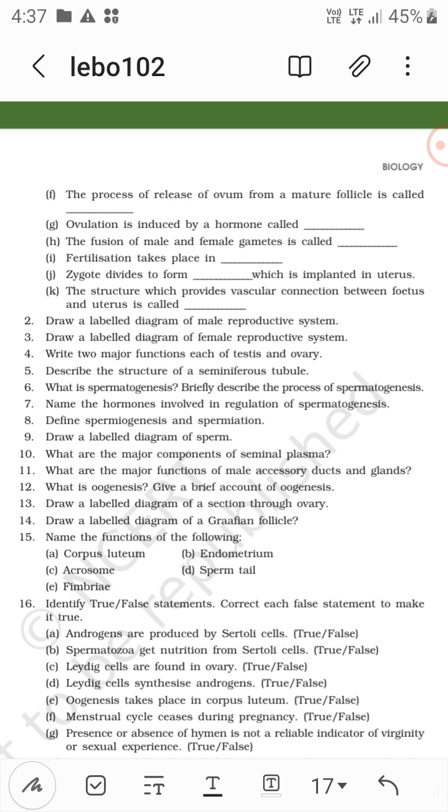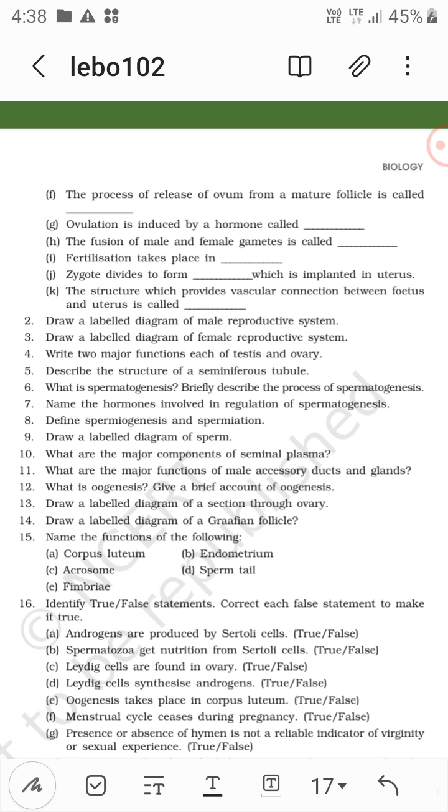So what is spermatogenesis? It is the formation of sperm from the male germ cells, right? Briefly describe the process of spermatogenesis. Name the hormones involved in regulation of spermatogenesis. It is androgen and LH, also FSH. So FSH, LH, and androgens, that is testosterone, right?